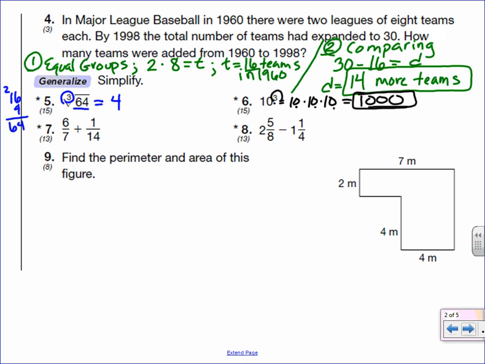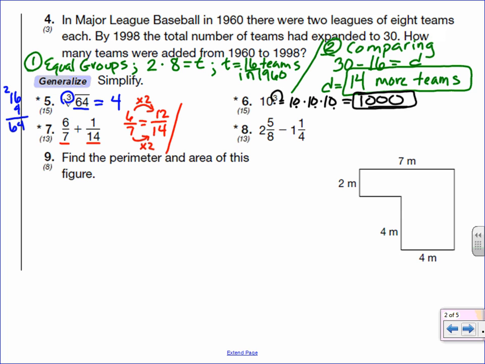Numbers 7 and 8 deal with fractions and adding and subtracting them. So when we're adding and subtracting fractions, we need to have a common denominator. So looking at these 2 denominators, I can see that 7 I could turn into a 14 pretty easily by multiplying by 2. So I would do 6 over 7, and then I would put it over something over 14. So I'm going to multiply 7 by 2 to get to 14. Whatever I do on the bottom, I need to do on the top. 6 times 2 is 12. So I have 12 fourteenths.